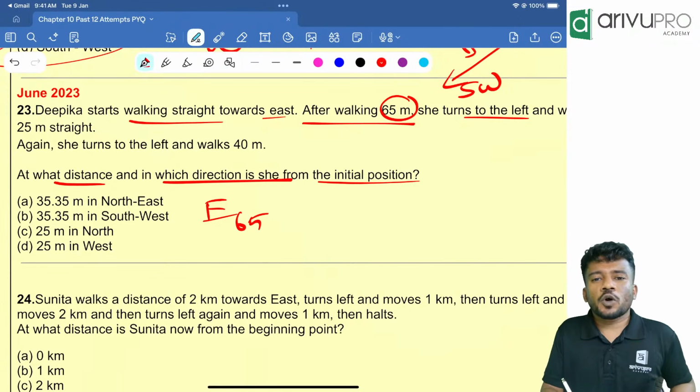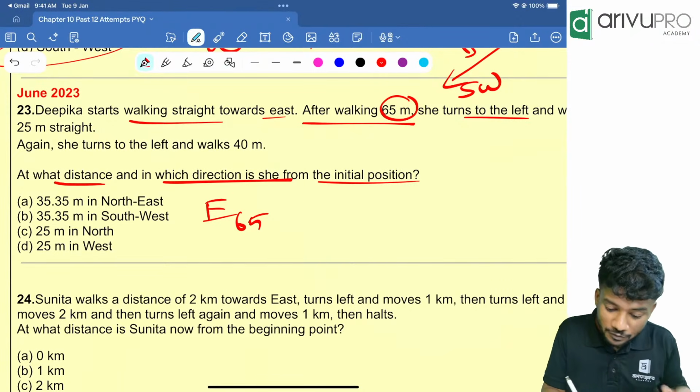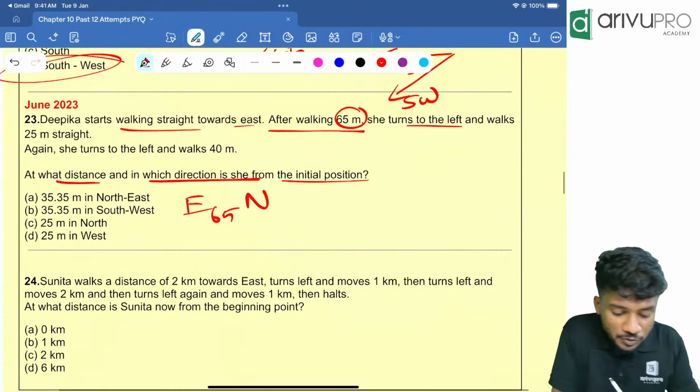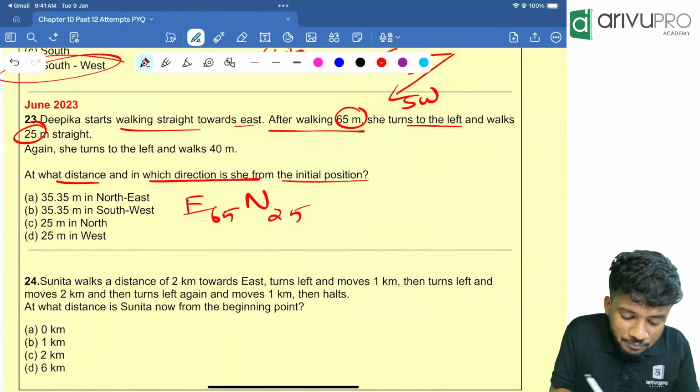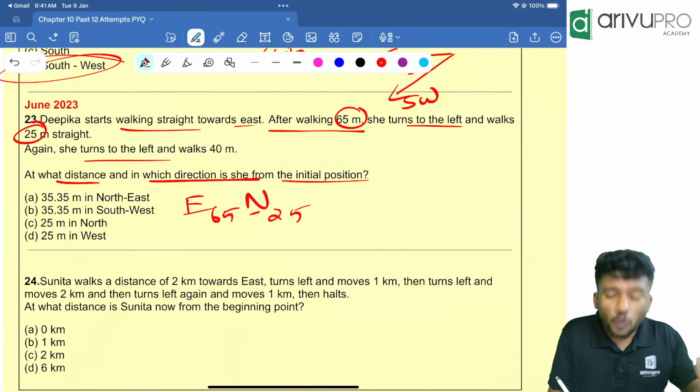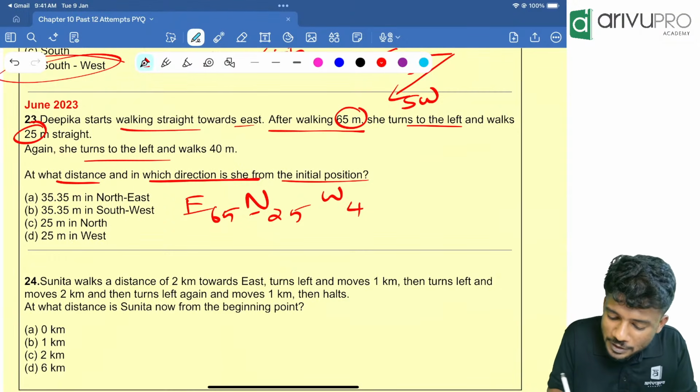Left of east is what? Left of east is north. And walks how much meter? 25 meters. Then she turns left. Left of north is what? That is west. How much meter?